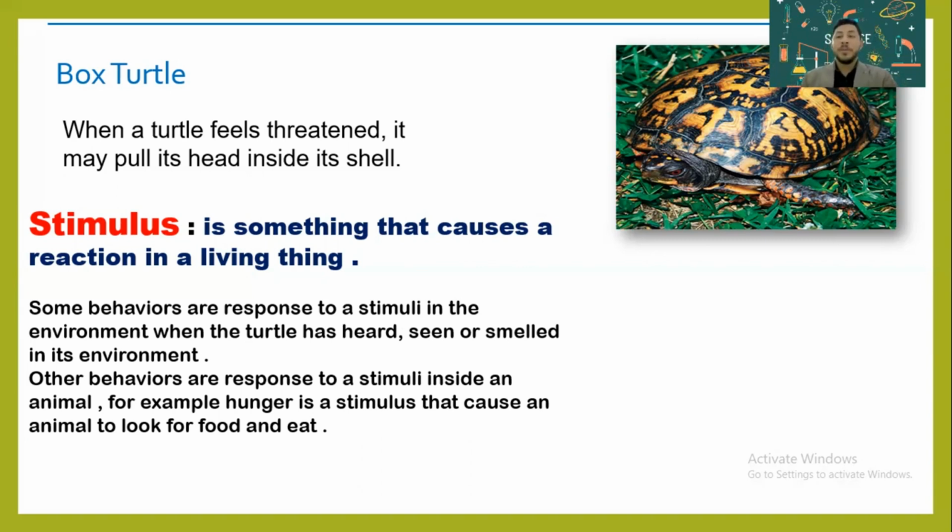There are two types of stimulus. The stimulus could be from the environment around you, or it could be inside your body. An example of a stimulus inside your body is feeling hungry. What do you do when you feel hungry? Yes, you react by going to eat or looking for food. When you feel thirsty, you go to drink. When you feel tired, you go to sleep. So feeling thirsty, hungry, or tired are examples of stimuli inside your body, and you react when you have such a stimulus.